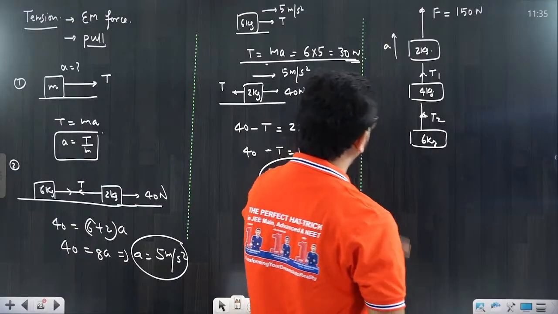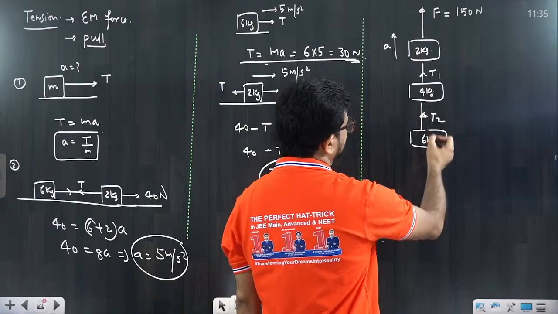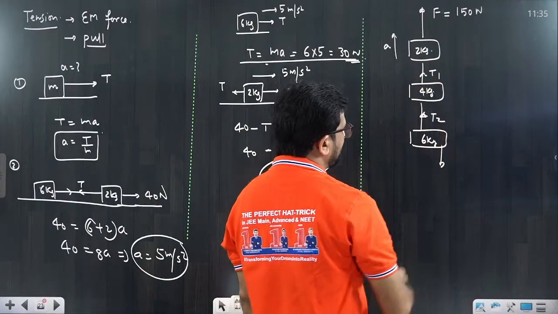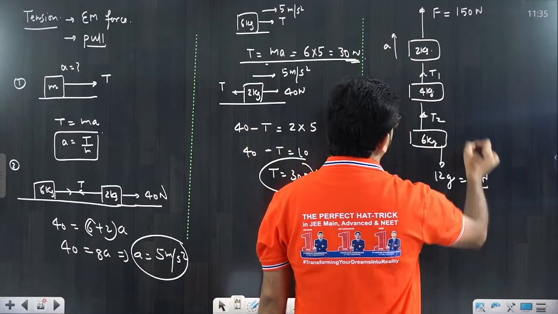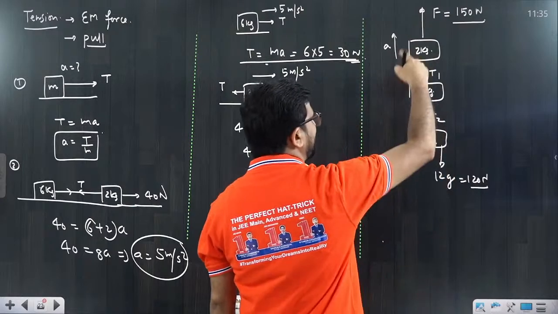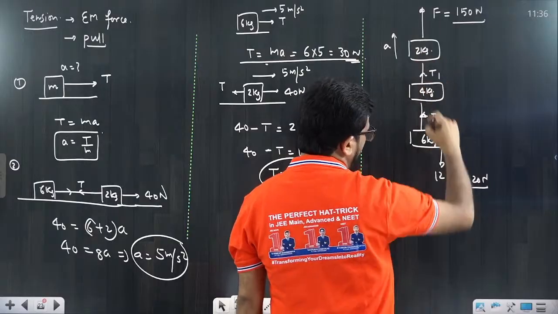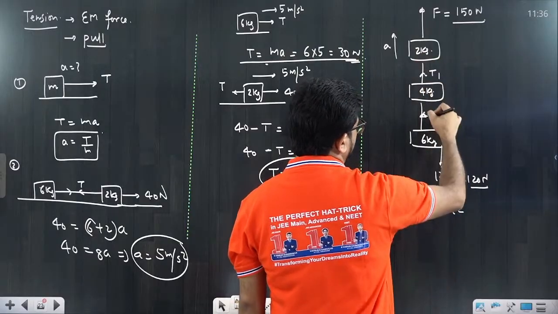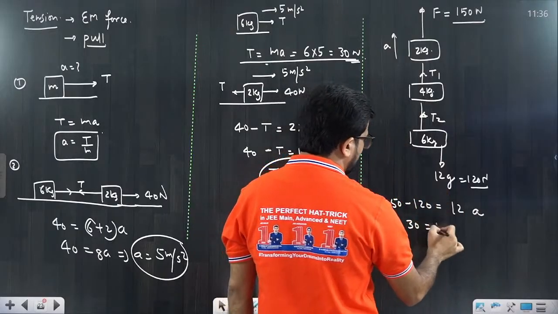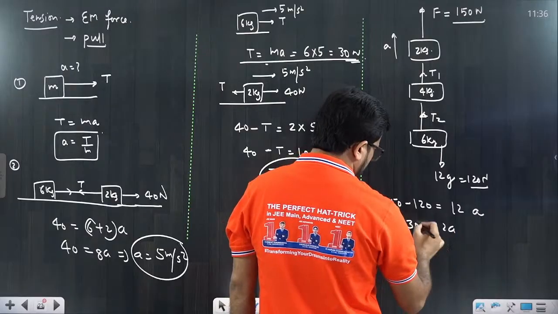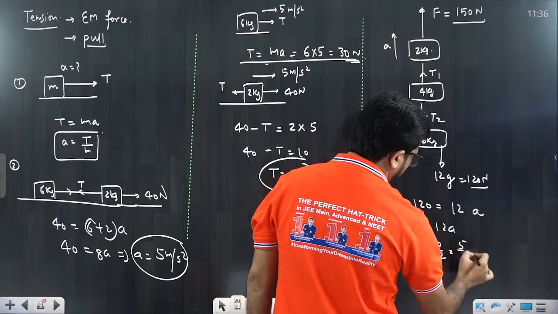So we have to calculate. Whenever this question comes to you, first you have to see the net downward force. So from here that would be 6g, 4g, then 2g, total becomes 12g. So 12g means 120 Newton. At the 120 Newton, this is 150 Newton. So net force is in the upward direction only. So you will say 150 minus 120, and all particles were moving together. That means 6 plus 4 plus 2, that is 12 into A. So that would be 30 is equal to 12A. A is equal to 30 by 12. That would be 5 by 2 meter per second square.